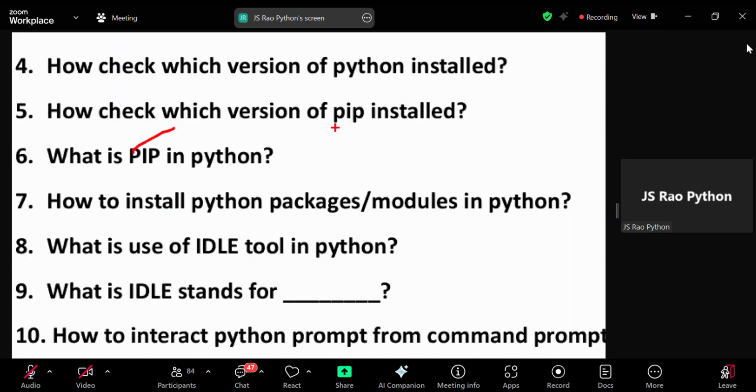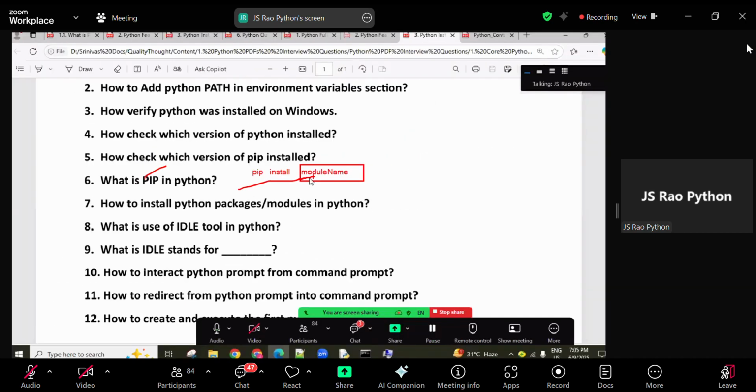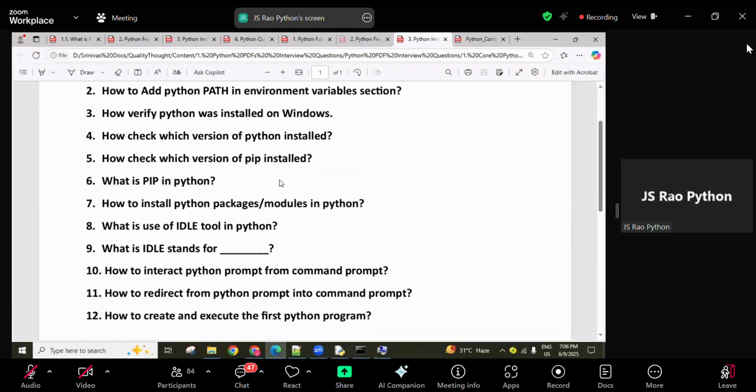It's a simple point: open the command prompt and write pip install followed by the module name, whatever module you want. This module name can be any name you want. Pip install module name, like we write. Okay, later we will discuss pip more clearly. Okay? So next